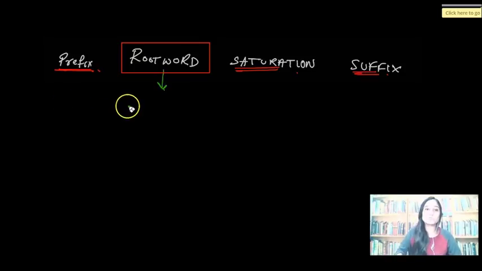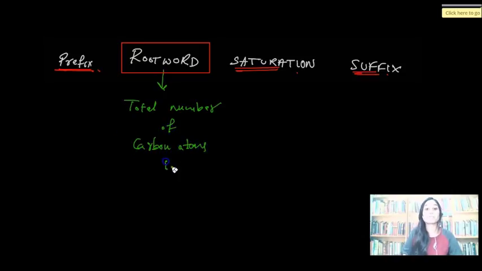It talks about the total number of carbon atoms present in the molecule. For example, if you are trying to write the IUPAC name of one molecule, the root word is that component of the IUPAC name which talks about the total number of carbon atoms present in that molecule. Done? You call it the root word.